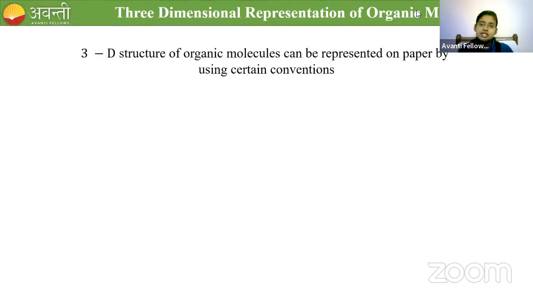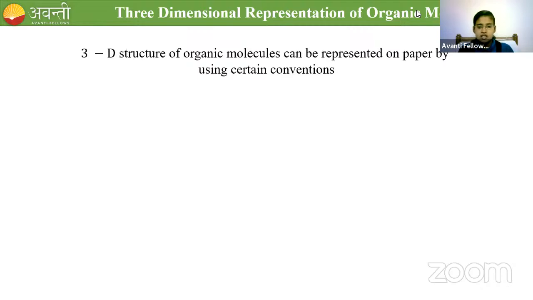The 3-dimensional structure of organic molecules can be represented on paper by using certain conventions. The paper or the board which we are using to write is a 2-dimensional plane, right? So in a 2-dimensional plane, if you want to denote a 3-dimensional structure, you have to follow some conventions.